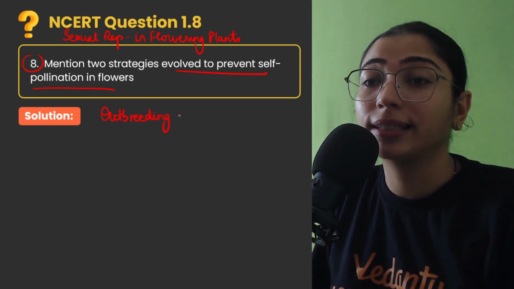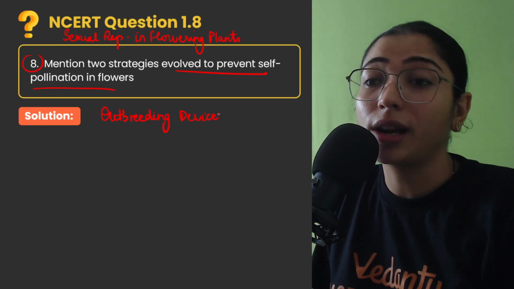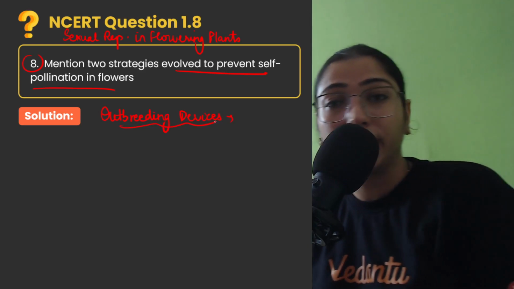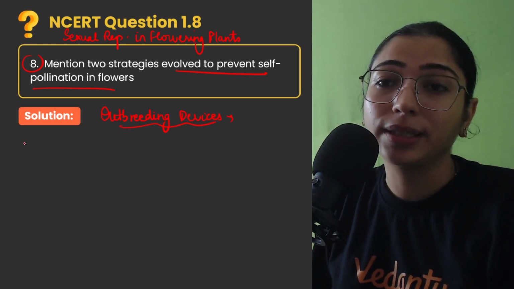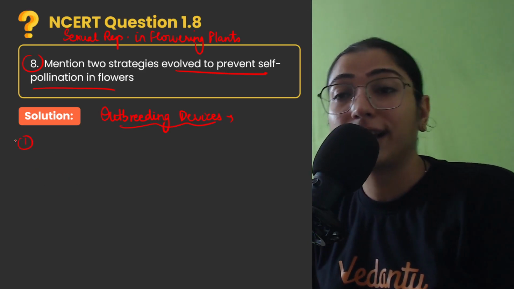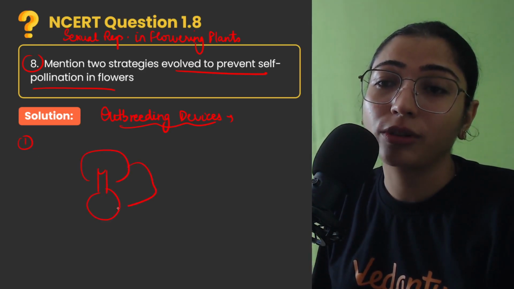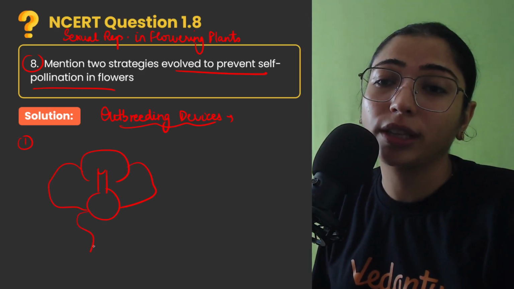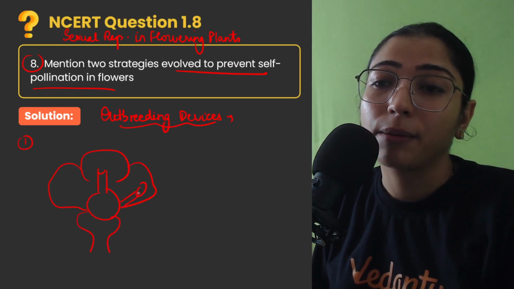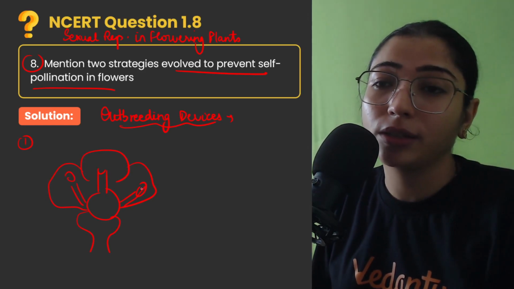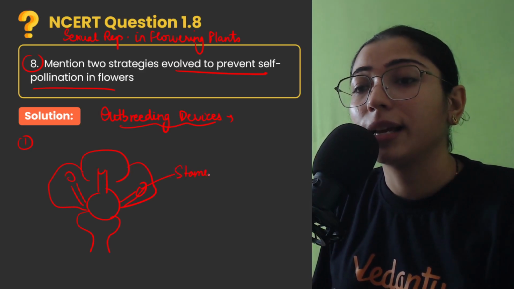Plants have devised some strategies which we call outbreeding devices. The first way to prevent self pollination is, let's say this is a bisexual flower and it has both the reproductive organs, male reproductive organs, stamens, and it has pistil also.